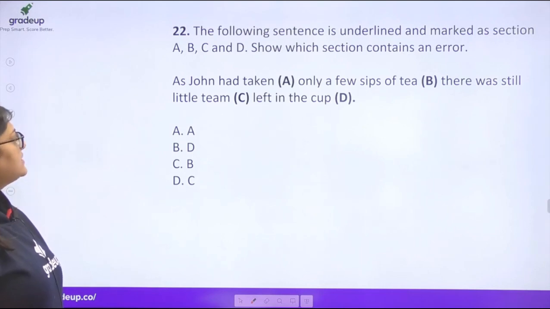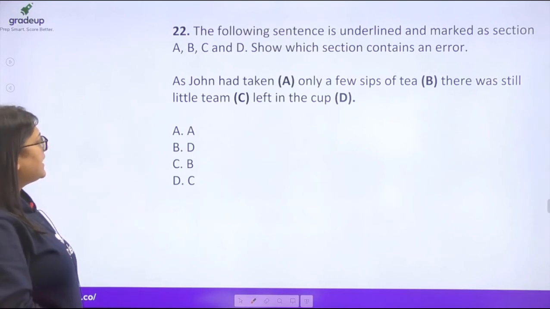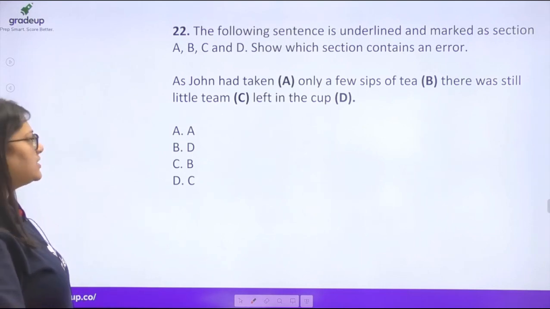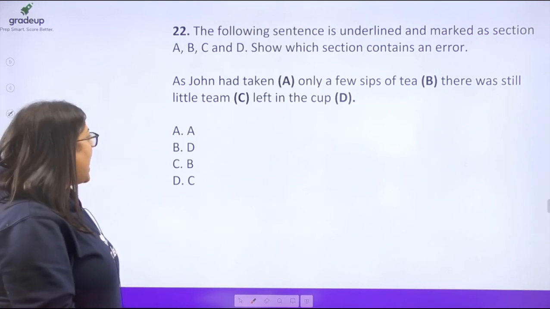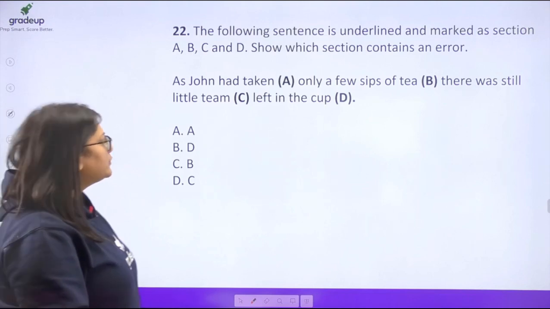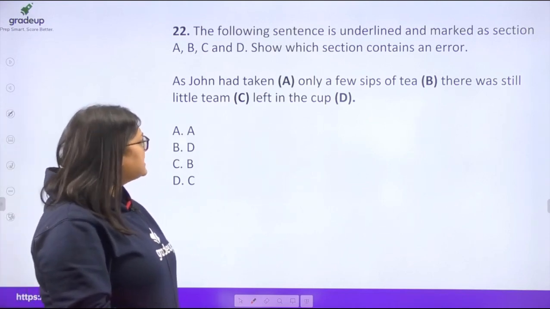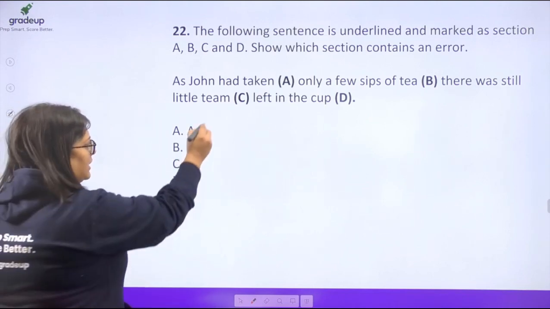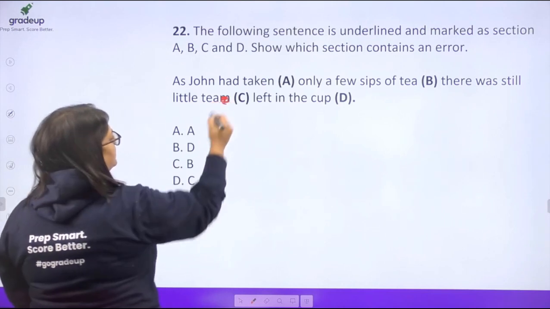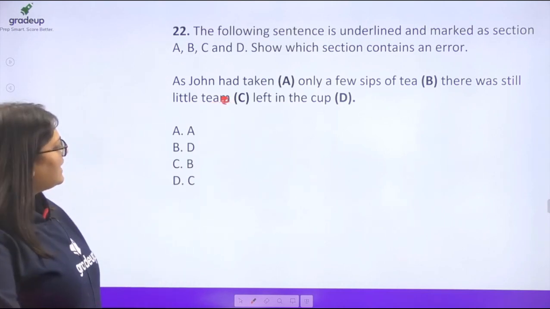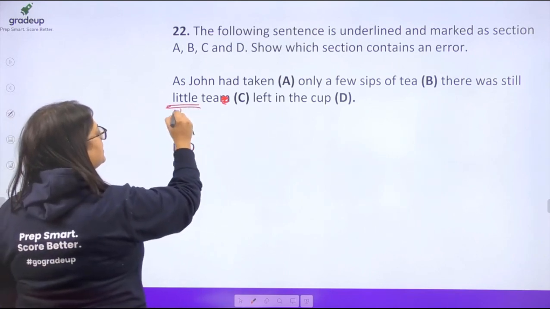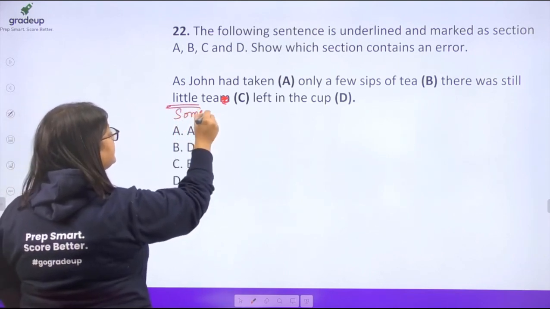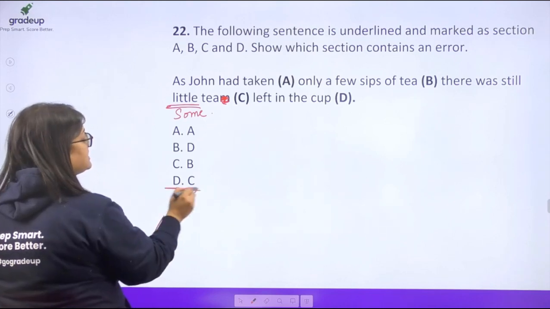The following sentence is underlined and marked as section A, B, C and D. Show which section contains an error. Okay, so this is an error spotting question. As John had taken only a few sips of the tea, there was still little tea left in the cup. Well, the problem is here, it should be some tea left.